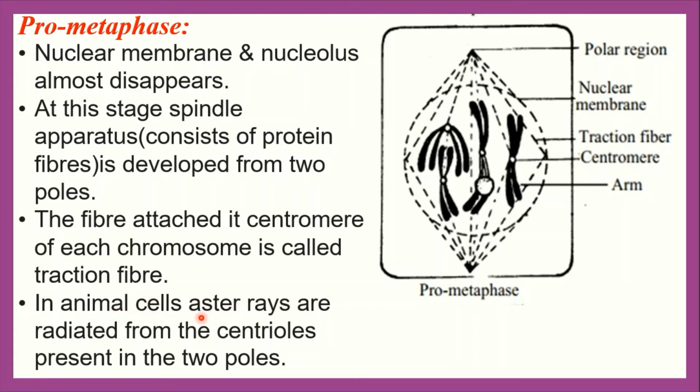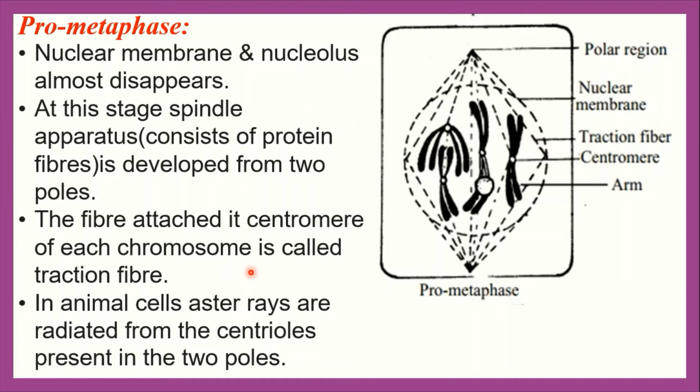In animal cells, aster rays are radiated from the centriole present in the two poles. Okay, this one is the pro-metaphase stage of a plant cell. You know that in the plant cell there is no centriole, but in animal cell centriole is present, and it produces aster rays during mitosis cell division. At the end of this stage, chromosomes start arranging at the equator of the cell.